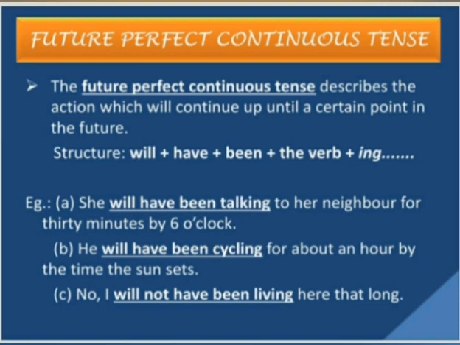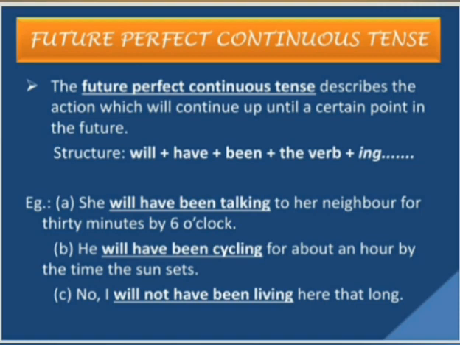See the example. She will have been talking to her neighbor for 30 minutes by 6 o'clock. See the combination here. Will plus have plus been plus talking. Have is perfect, talking is continuous. So future perfect continuous tense. Okay. See the other examples as well. He will have been cycling for about an hour by the time the sun sets. Number third, I will not have been living here that long. Okay, so see the combination and identify it very easily.